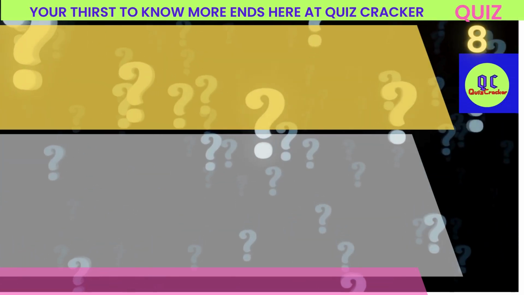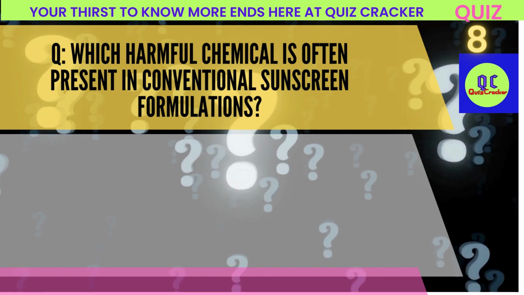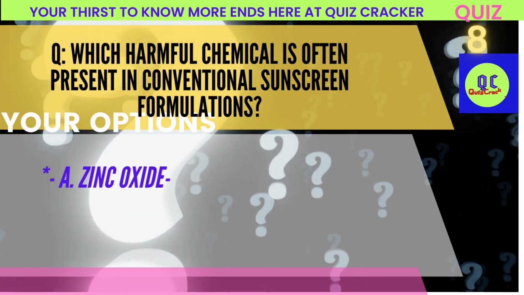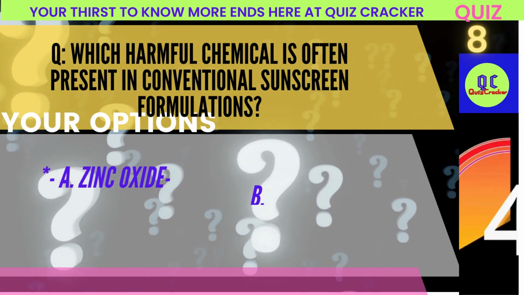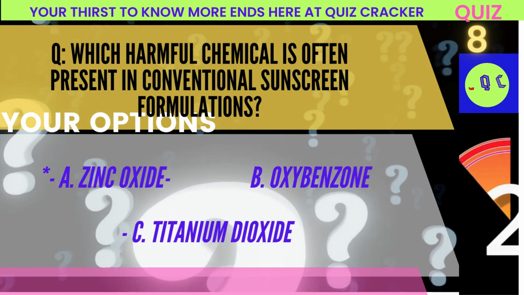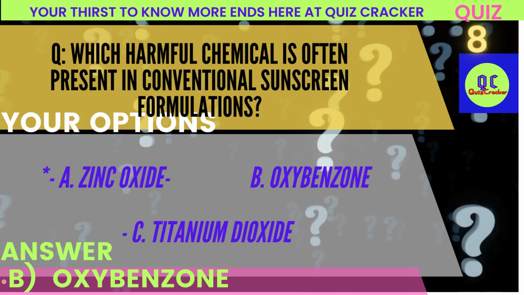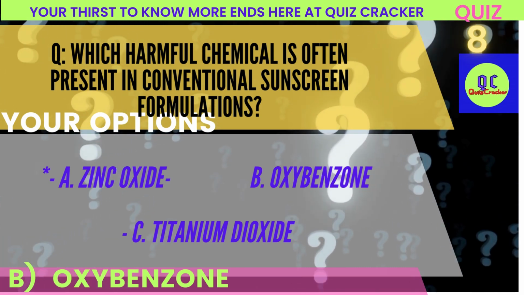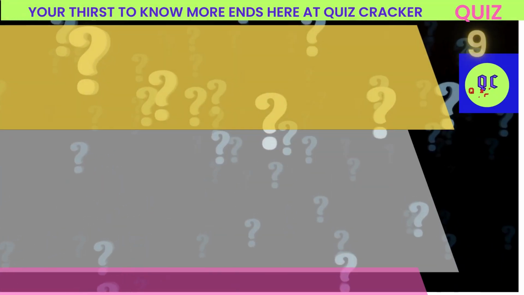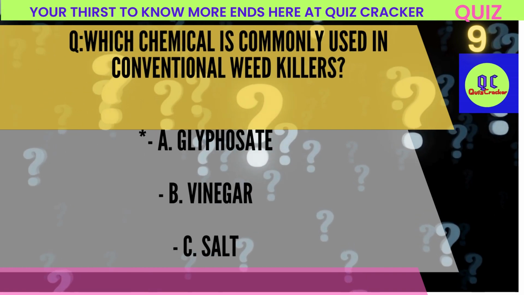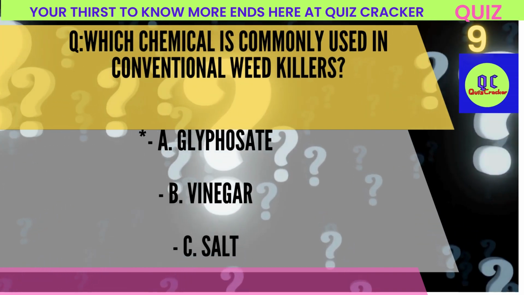Which harmful chemical is often present in conventional sunscreen formulations? A. Zinc oxide. B. Oxybenzone. C. Titanium dioxide. Correct answer: B. Oxybenzone.